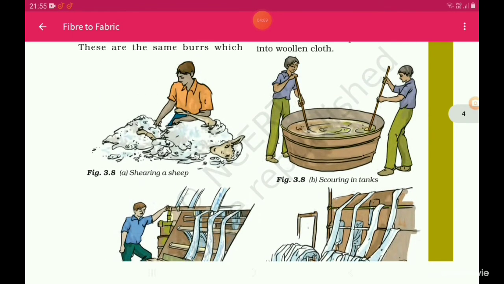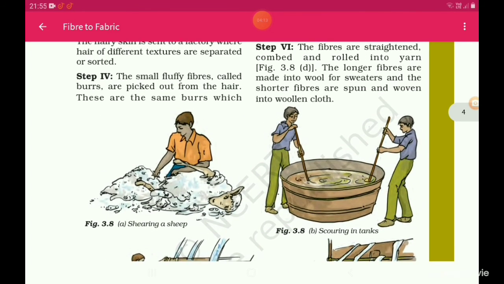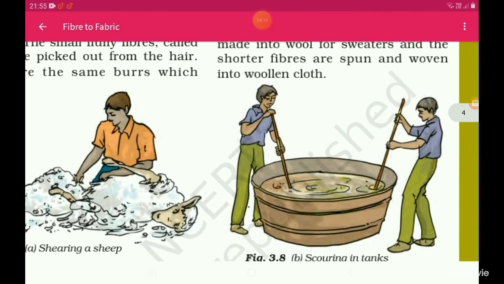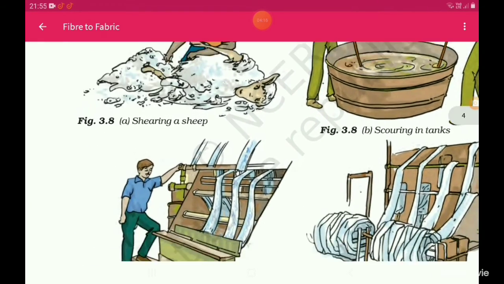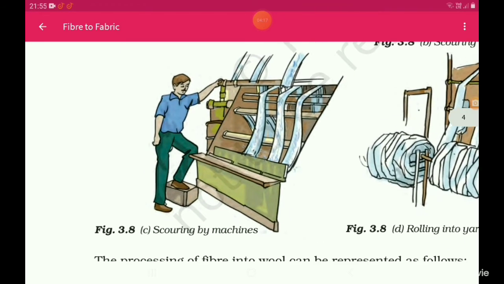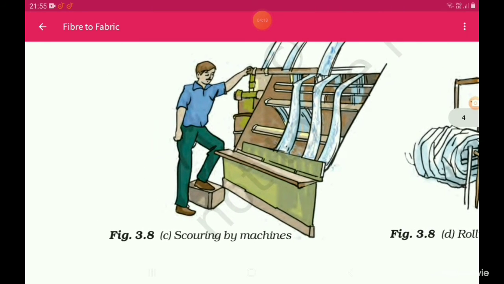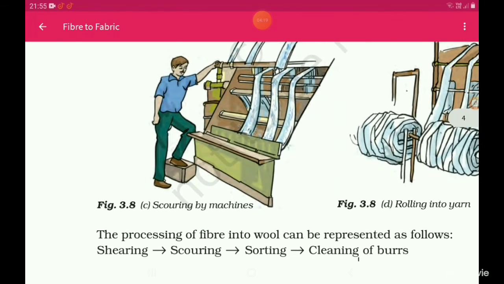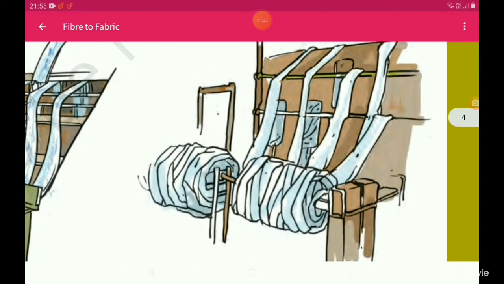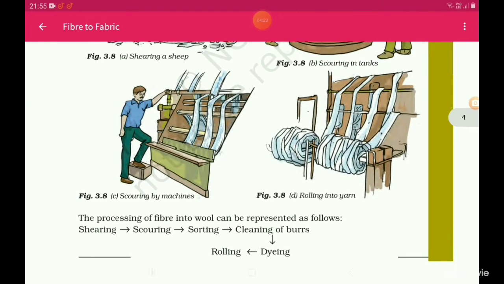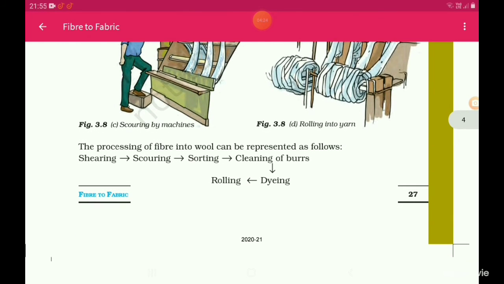So this is the shearing of sheep, this is scouring in tanks, this is scouring by machines, and rolling the yarn. The processing of fiber into wool can be represented as follows: shearing, scouring, sorting, cleaning of burrs. This is important, it comes in your exam.